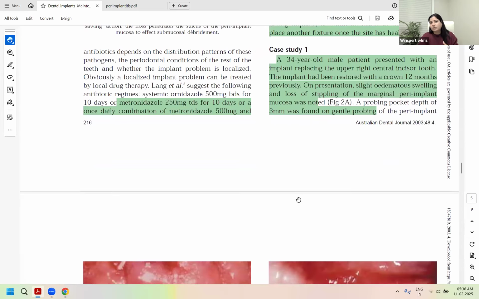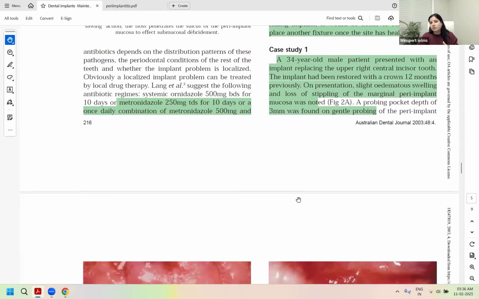So 6 mm probing depth, fluctuant swelling, and associated bone loss. What would be your diagnosis? So there was bone loss and there was deep probing depths. Your diagnosis is absolutely peri-implantitis. Wonderful. Everybody made the correct diagnosis now.